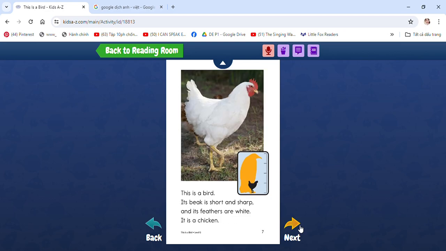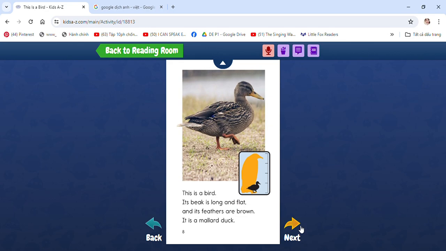This is a bird. Its beak is short and sharp, and its feathers are white. It is a chicken. This is a bird. Its beak is long and flat, and its feathers are brown. It is a mallard duck.